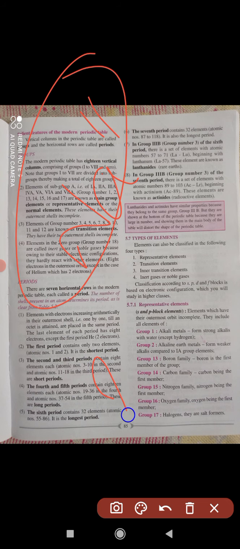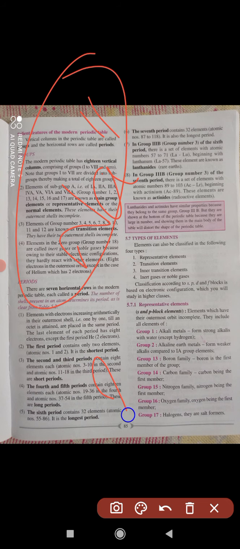That means its electronic configuration will tell in which period it is present, okay. So once you check the electronic configuration, it will tell the position of the period, okay.